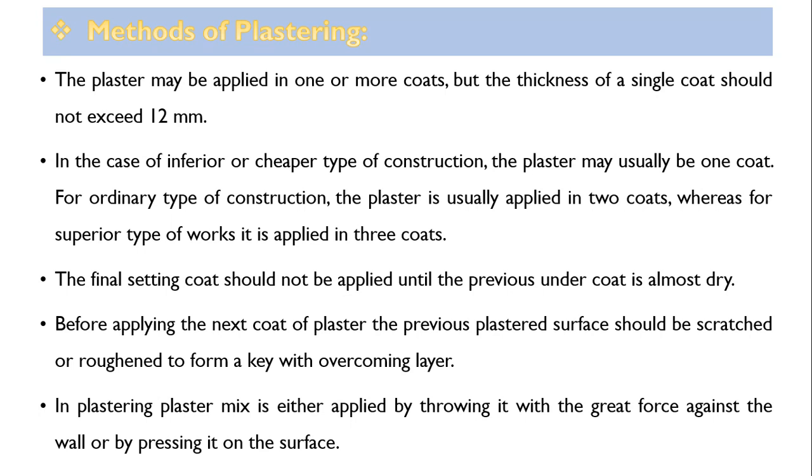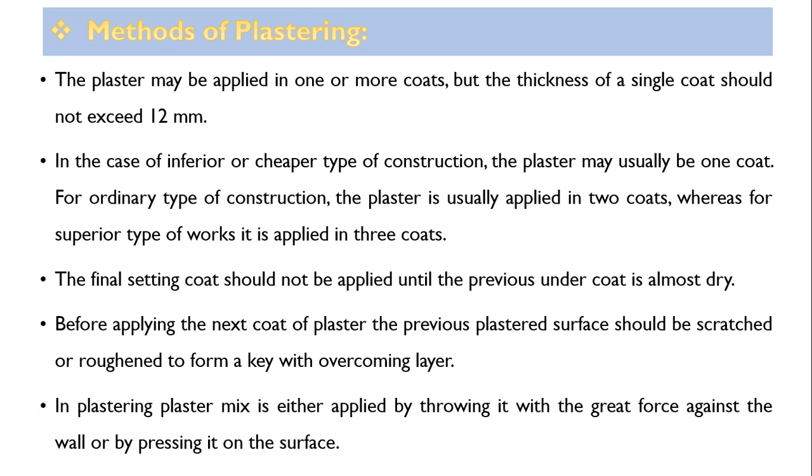So depending upon the requirement, depending upon the type of construction, the plaster may be applied in one coat, two coats or three coats. If it is a single coat, the thickness should not exceed 12 mm. The final setting coat should not be applied until the previous undercoat is almost dry. Before applying the next coat of the plaster, the previous plastered surface should be scratched or roughened to form a key with the overcoming layer. In plastering, plaster mix is either applied by throwing it with great force against the wall or by pressing it on the surface.